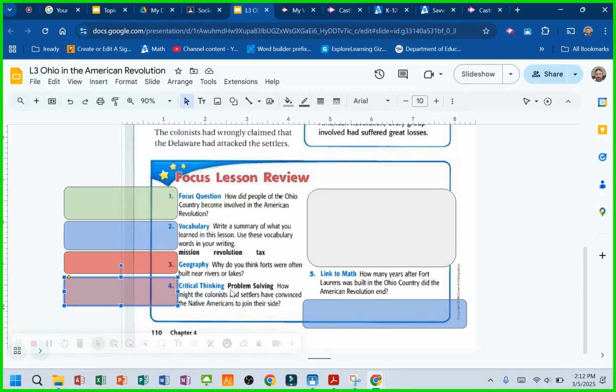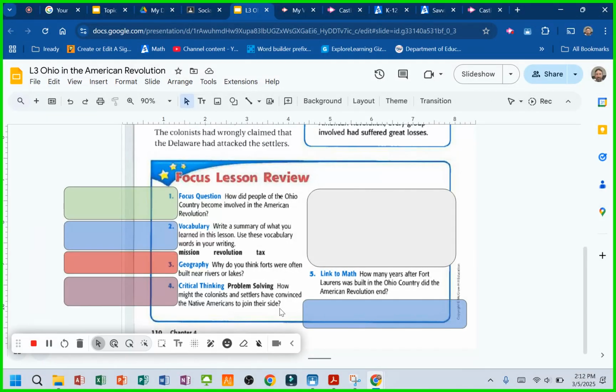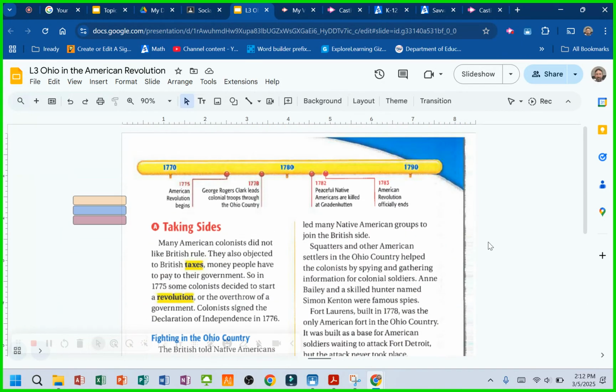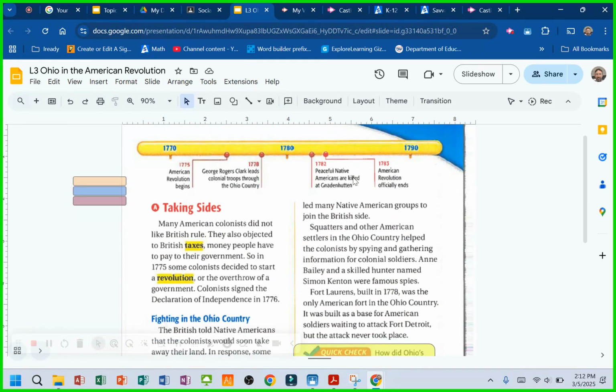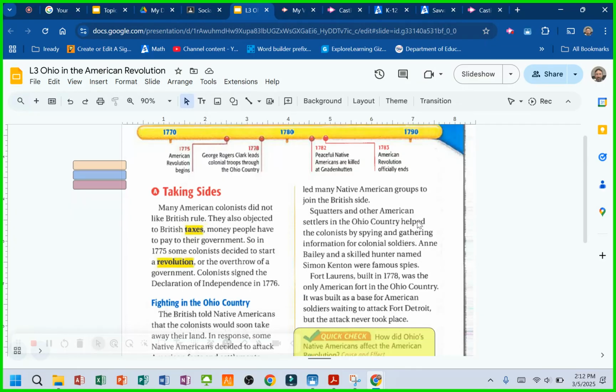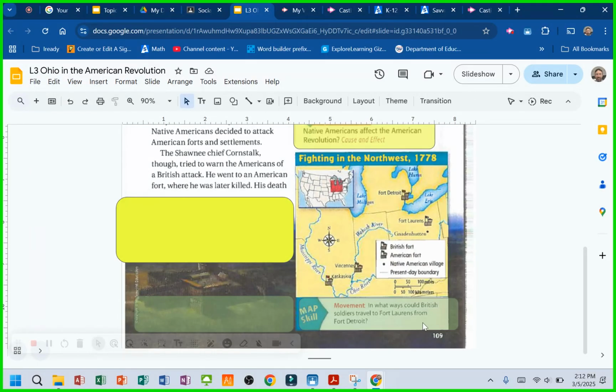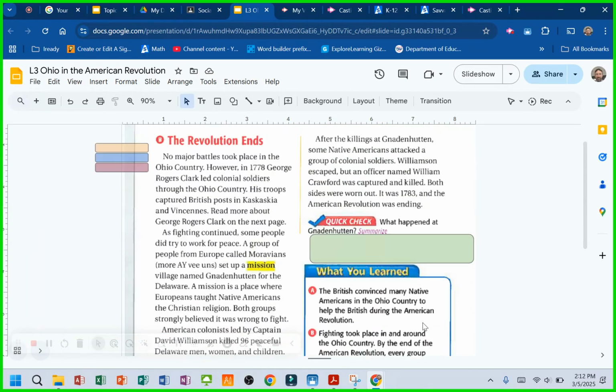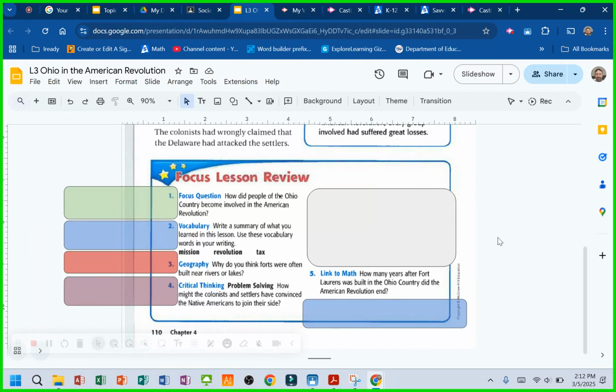All right, critical thinking, problem solving. How might the colonists and settlers have convinced the Native Americans to join their side? Because remember, they went to the British. And then 5, how many years after Fort Lawrence was built in the Ohio country did the American Revolution end? Well, gosh, I would think you would go up here and look at the timeline, and then you could also find information in the paragraphs.